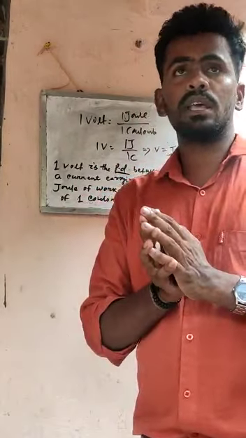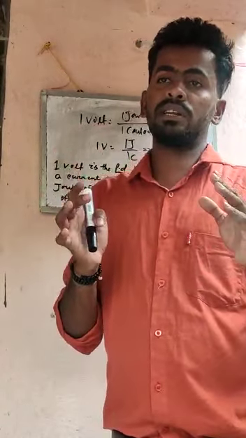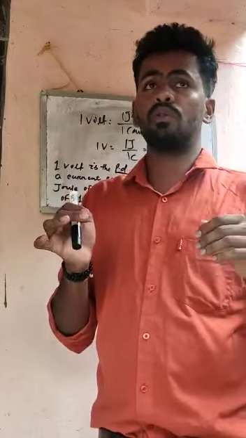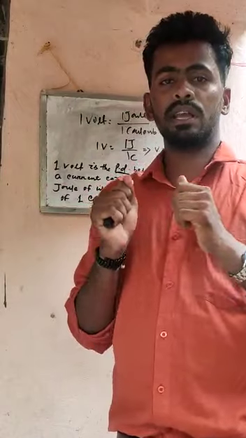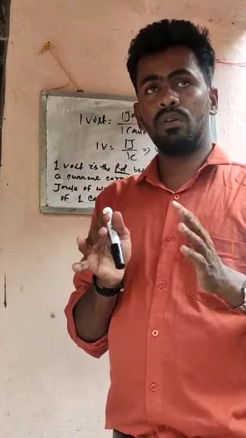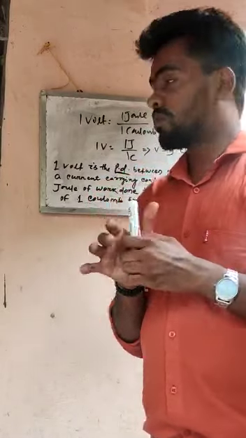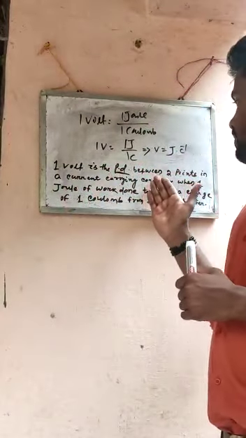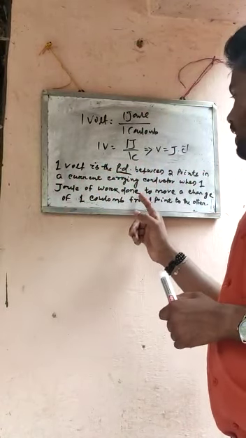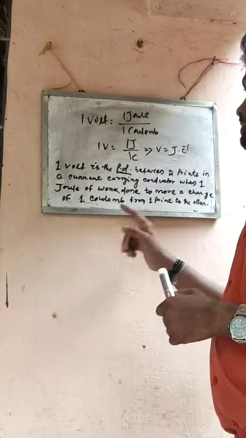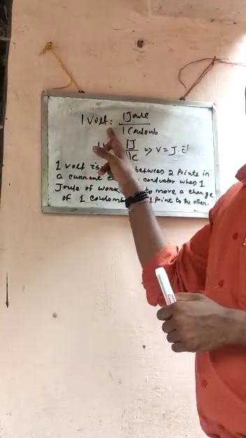And students, always remember the term: the potential difference between two terminals. A conductor always has two terminals, one positive terminal and another negative terminal. So we always have to consider the two terminals, then only we come to the term potential difference. So note that 1 volt is the potential difference between 2 points in a current carrying conductor when 1 joule of work is done to move a charge of 1 coulomb from one point to another. That is defined as 1 volt.